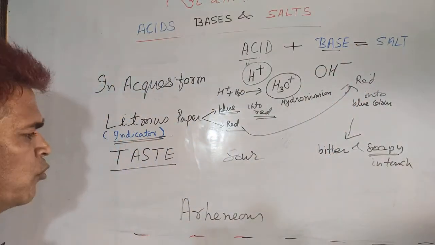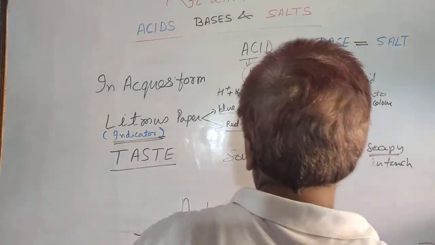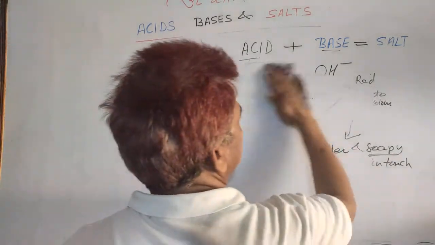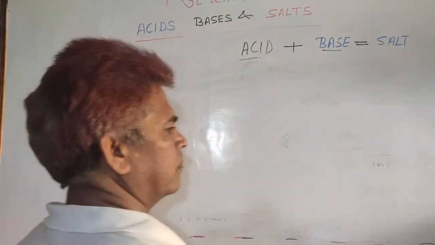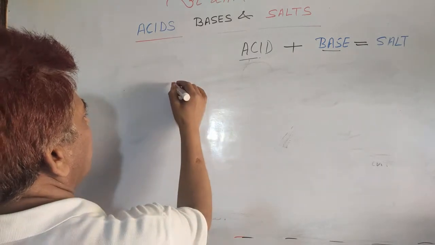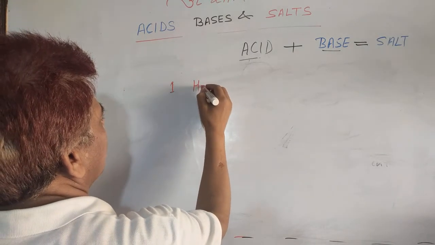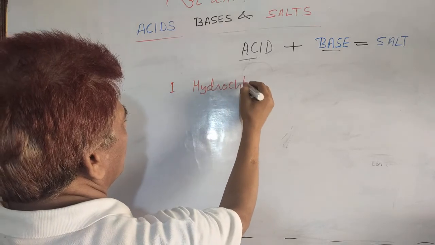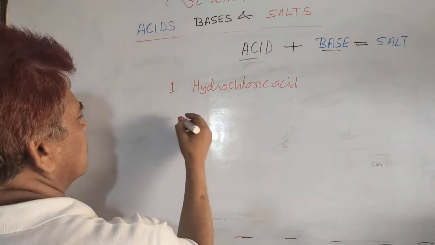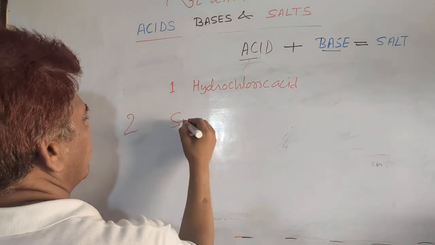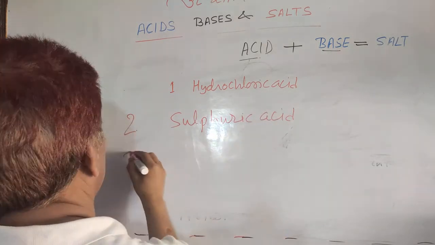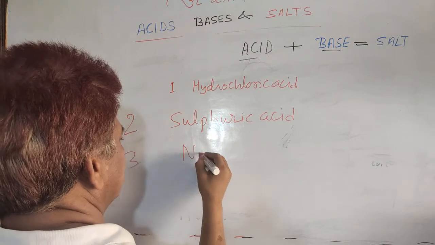So, I am going to write some examples of acidic substances. First example you can take hydrochloric acid, sulfuric acid, third you can take nitric acid.